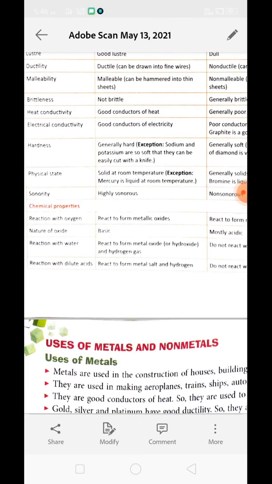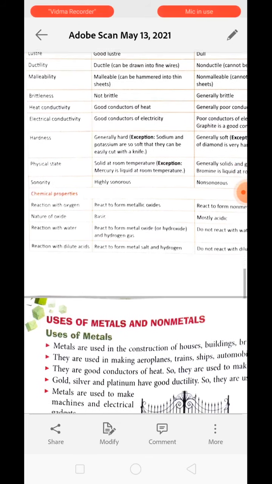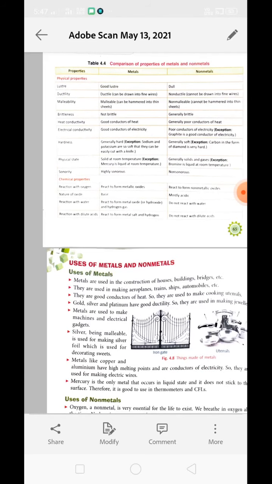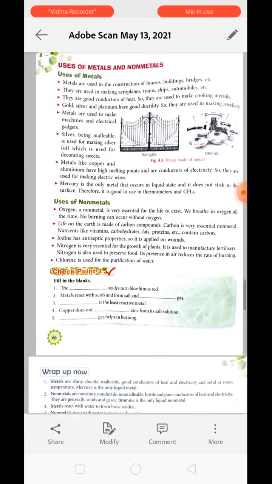Metals react with water to form metal oxide or metal hydroxide, whereas non-metals do not react with water. Reaction with acid, metal reacts with acid to form salt and hydrogen, and non-metal does not react with acid. Okay, this is all about the common comparison of properties between metals and non-metals. Next is uses of metals and the question-answers related to the topic.